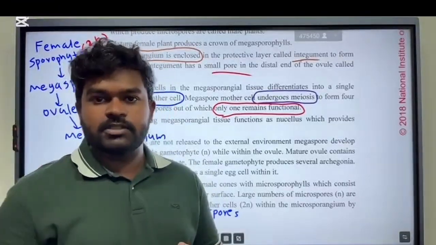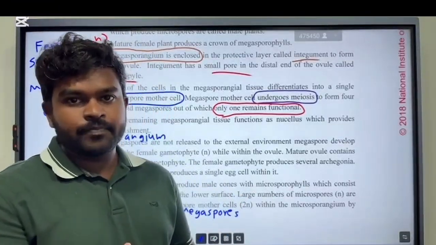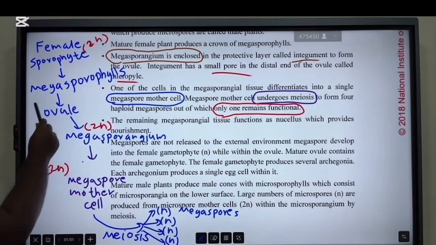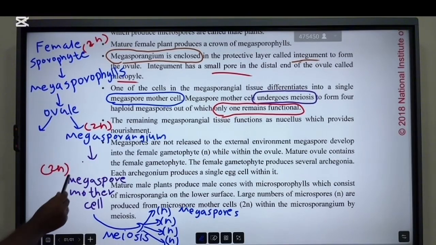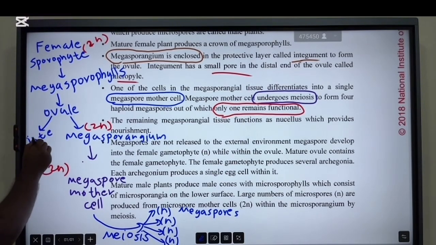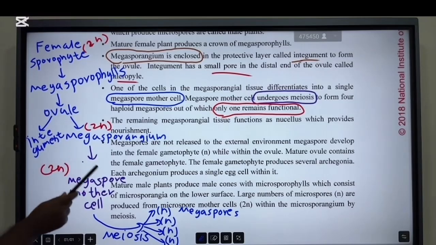Those are called ovules. To us they look like a fruit on the megasporophyll, but those are not fruits. Those are ovules. Within ovules there are several structures. There is a covering called integument, and there is a megasporangium. This megasporangium differentiates into the megaspore mother cell.